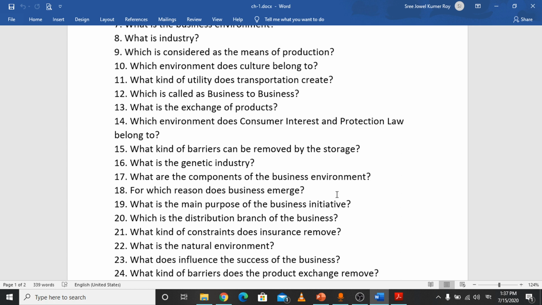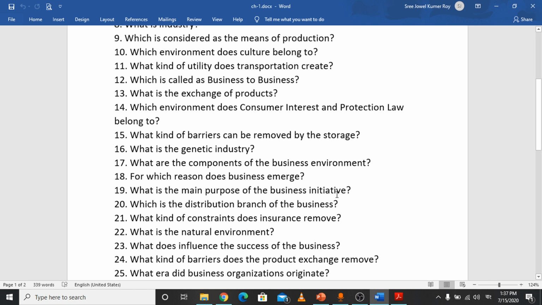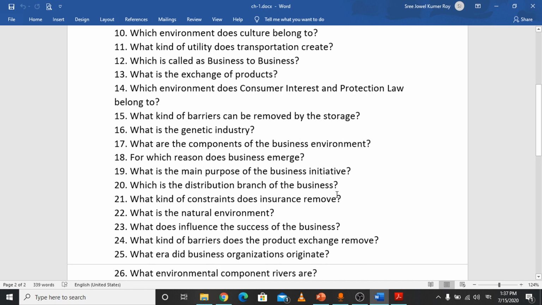24, what kind of barriers does product exchange remove? The barriers related to ownership are removed by product exchange. Number 25, in what era did business organizations originate? It is the Middle Age. In the Middle Age, business organizations originated.